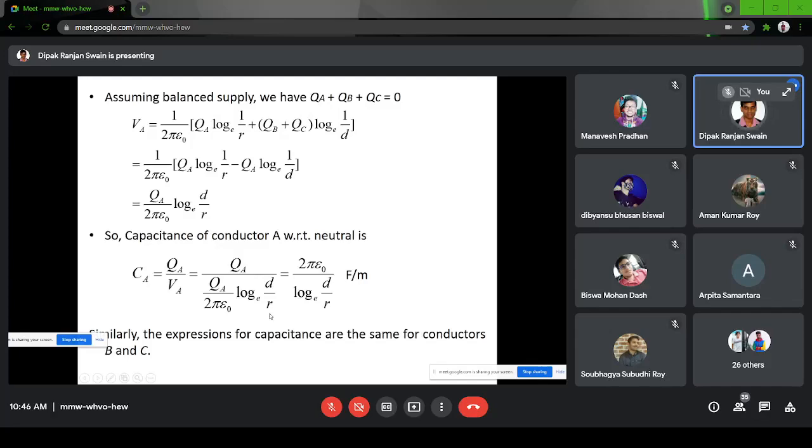Similarly, you can also calculate it for the other conductors. As it is a symmetrical system, CA equal to CB equal to CC, and all of them will be of this value.